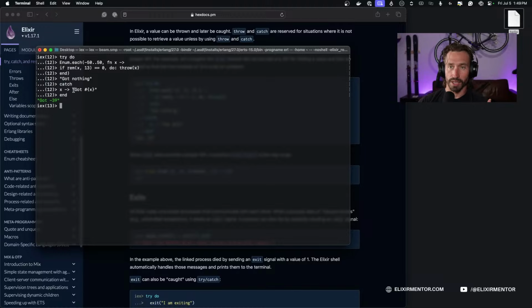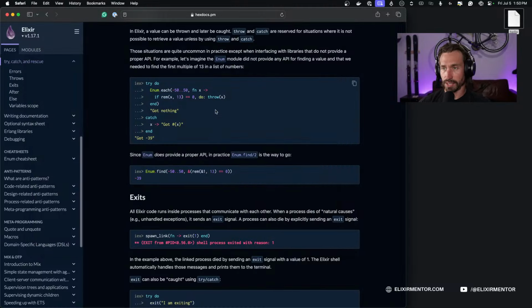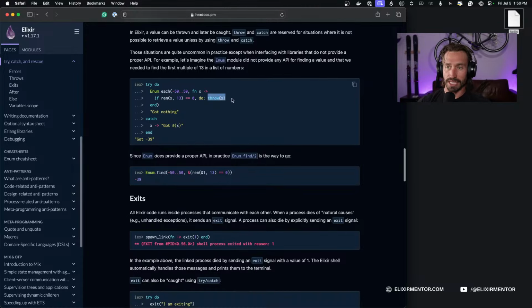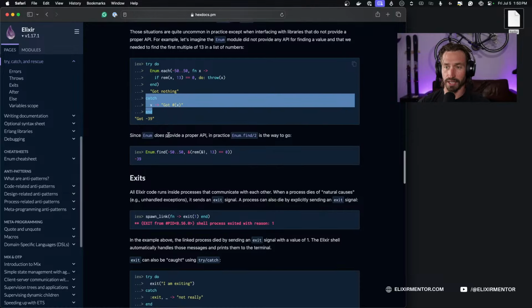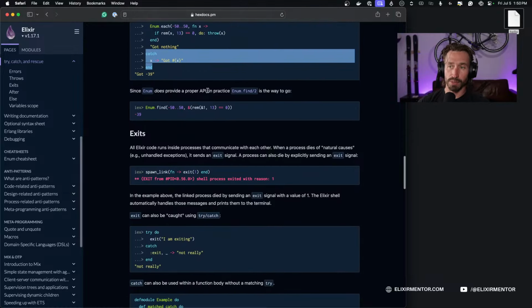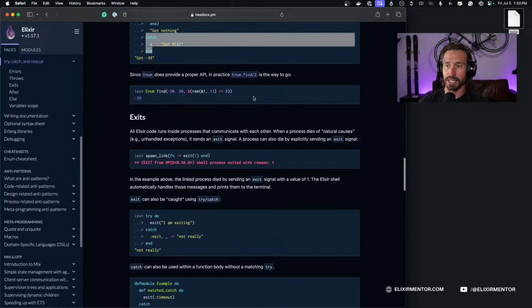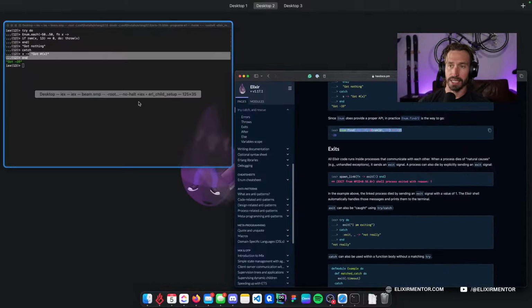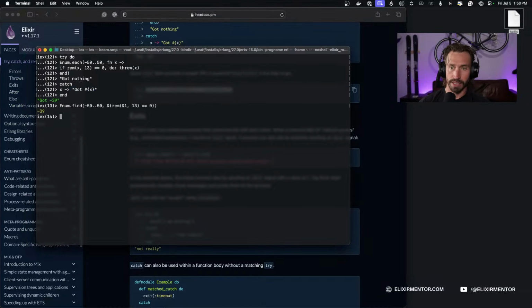And so catch is not triggered unless you do a throw in the try block. So let's see here, I kind of want to reread this. A value can be thrown and later be caught. So yeah, we threw a value and then we handle it in our catch here. Since Enum does provide a proper API in practice, Enum.find/2 is the way to go. So we can just use this function instead, and it would return the same thing for us.